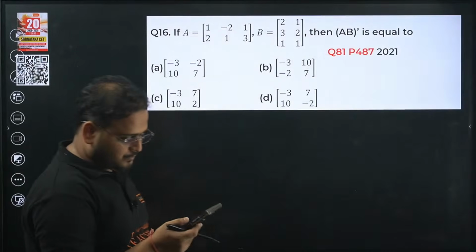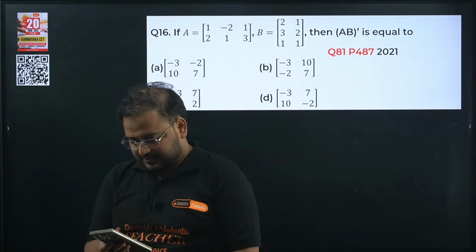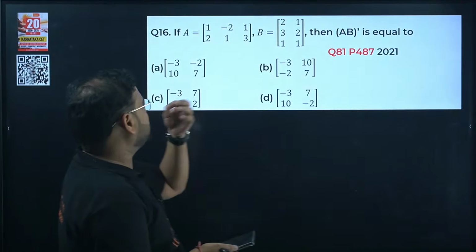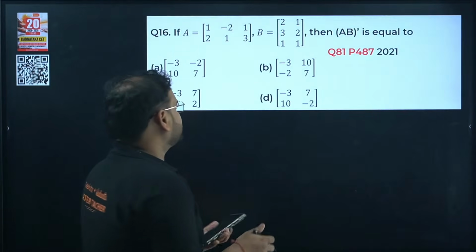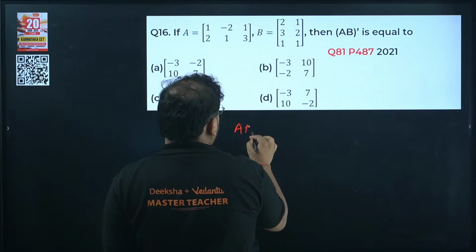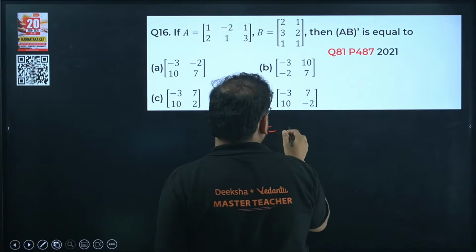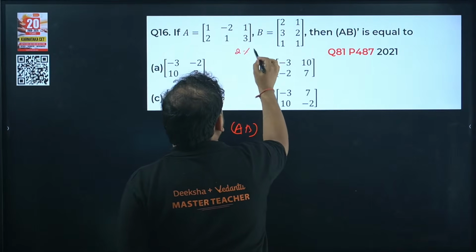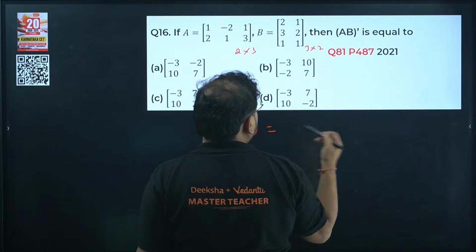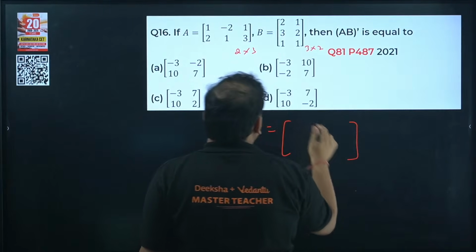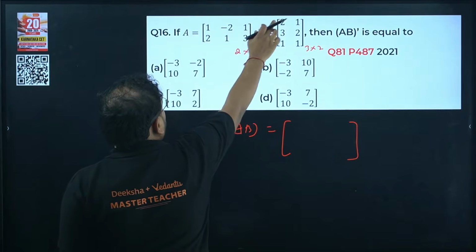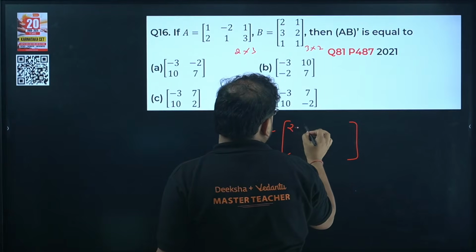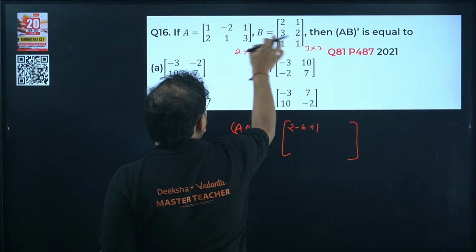Question number 16 now. A is 1, minus 2, 1, 2, 1, 3, B is 2, 1, 3, 2. I'm looking for AB dash. Multiply AB first. This is 2 cross 3 and this is 3 cross 2, so you'll have the answer as 2 cross 2. Start with the first row, first column. 2 into 1 is 2, minus 6 and 1.